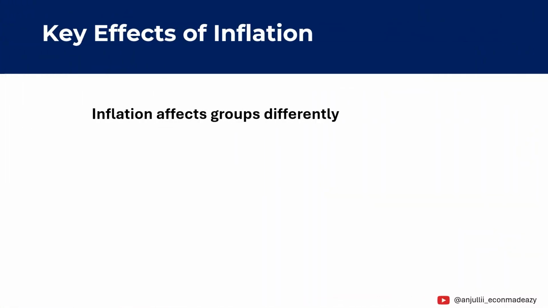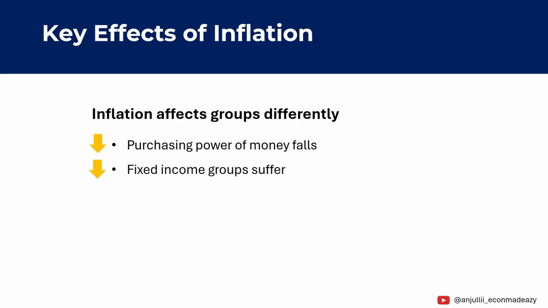One important thing to understand about inflation is that it does not affect everyone in the same way. Some groups lose while others may actually benefit. First, we know that inflation leads to a fall in the purchasing power of money, which means that the same amount of money can now buy fewer goods and services than before. Second, people with fixed incomes suffer the most. This includes pensioners, salaried employees with fixed wages, or people receiving any type of fixed payment. If their income stays the same but prices rise, their real standard of living falls.